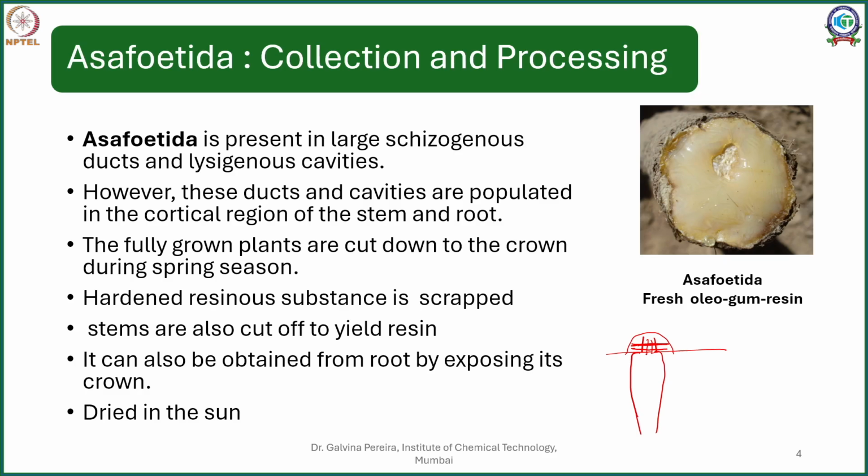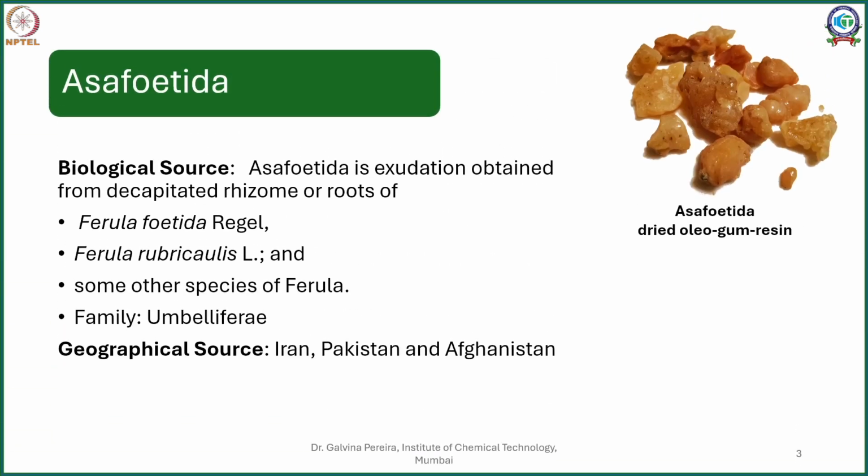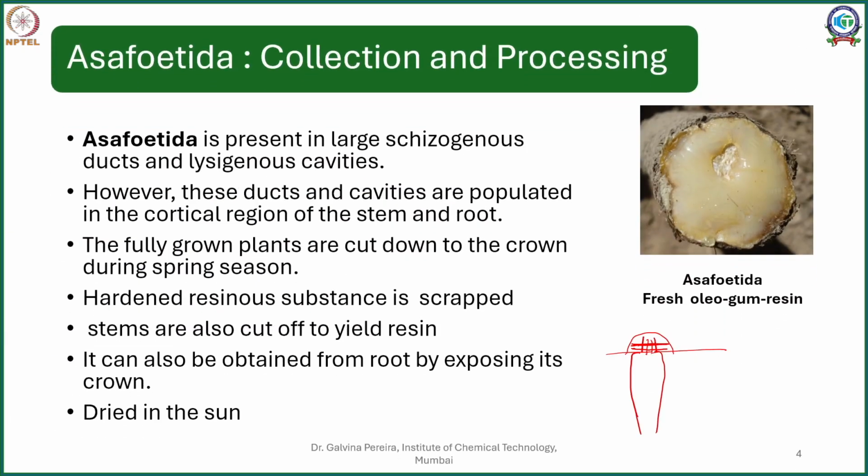So you can see here, this is what it dries up to and this is what your asafoetida of commerce looks like. Now you will see that in addition to that, you also get what is called compound asafoetida. Compound asafoetida is the asafoetida that we use in our culinary. So in your kitchen, if you see in the hing container, that is what is referred to as compound asafoetida.